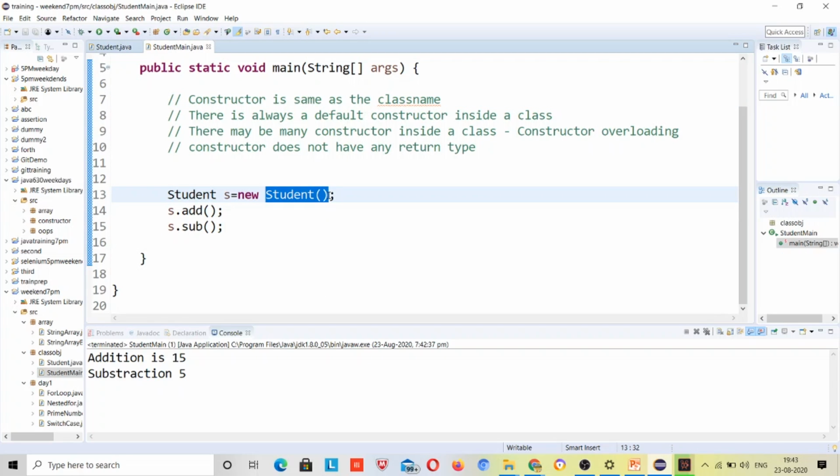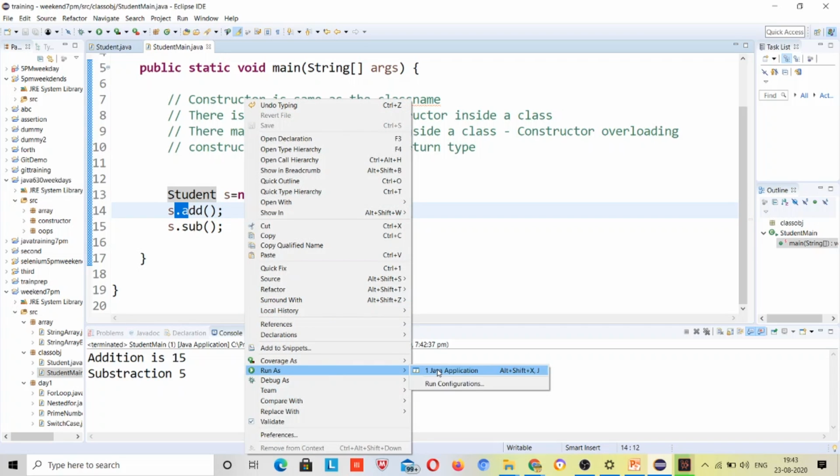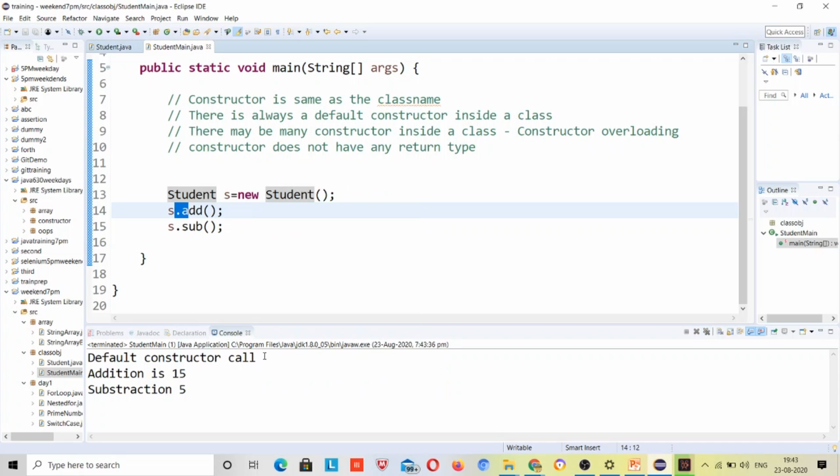So this is a constructor which is creating the object, right? This new keyword will assign some memory to it, the object will be created, and this will be termed either the reference variable or the object as well, right? Why do we call it a reference variable? Because once we use the new keyword, it assigns some address to it, so you can call it a reference variable, right? So this constructor will be called first, then the add and subtract methods will be performed. You can see that default constructor call, right?